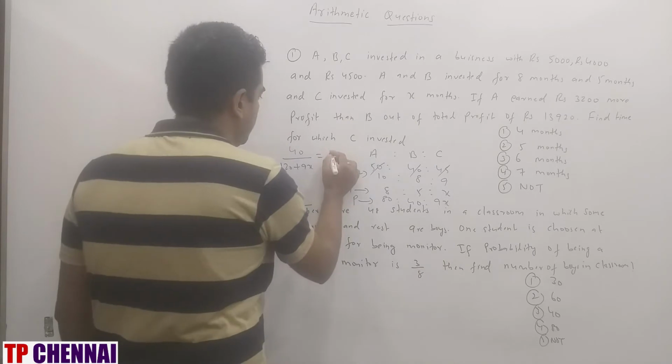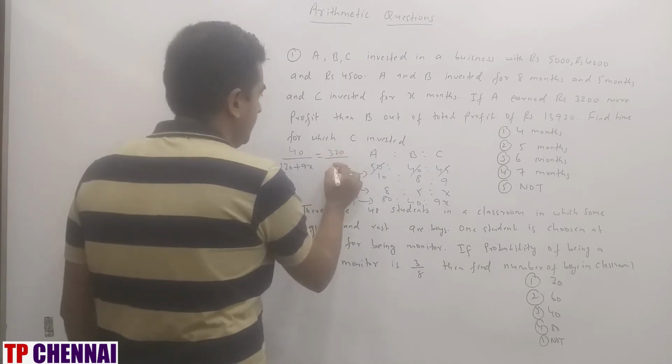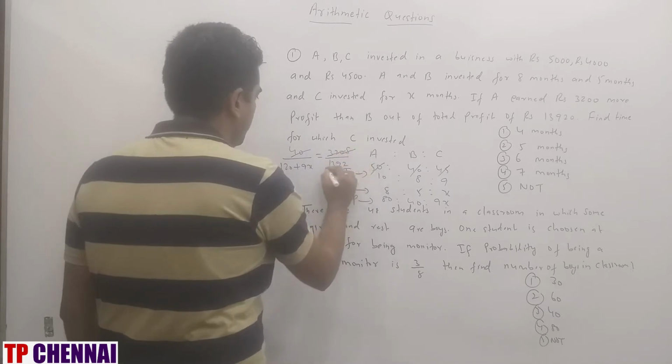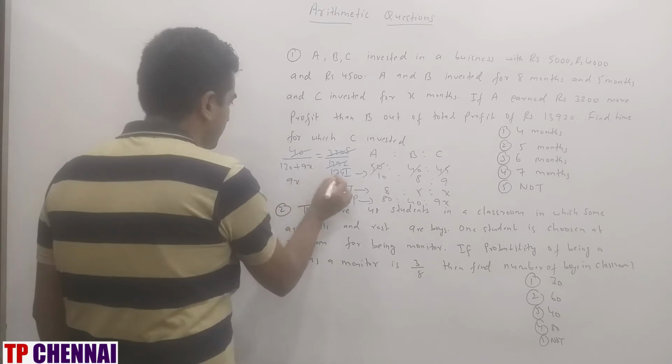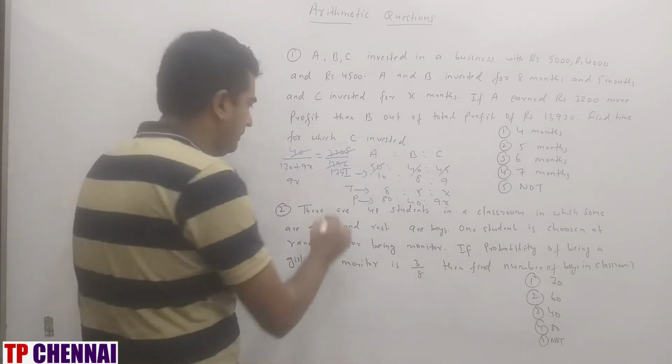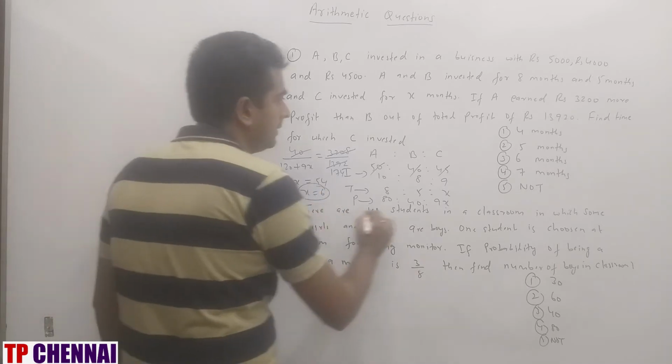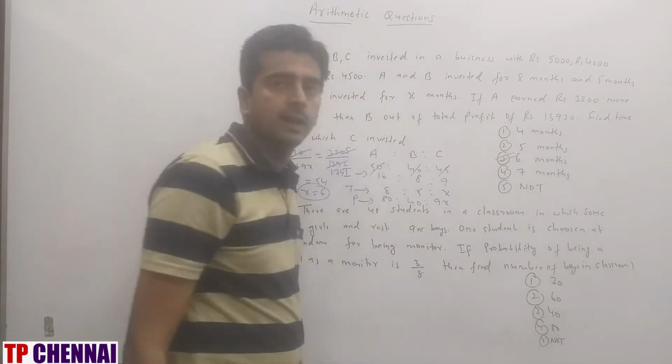Ten, ten we can cancel. 320 divided by 1392. This is 8 times, and this is 17, 1 4s are. So 9x is equal to 174 minus 120, which is 54. X is equal to 6. So my answer is nothing but the third option. 6 months is the answer.